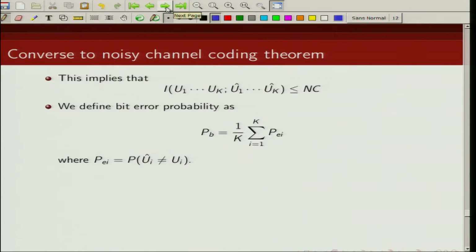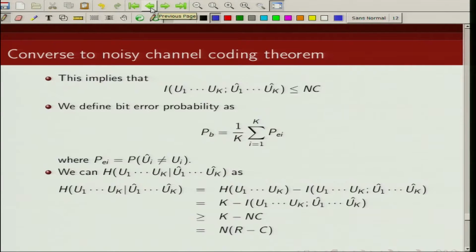Next, let us define the probability of bit error. Basically, this is the sum of all errors divided by the block size, and that gives me the probability of bit error. And the probability of error, when does an error happen? When my transmitted bit is not the same as the decoded bit.